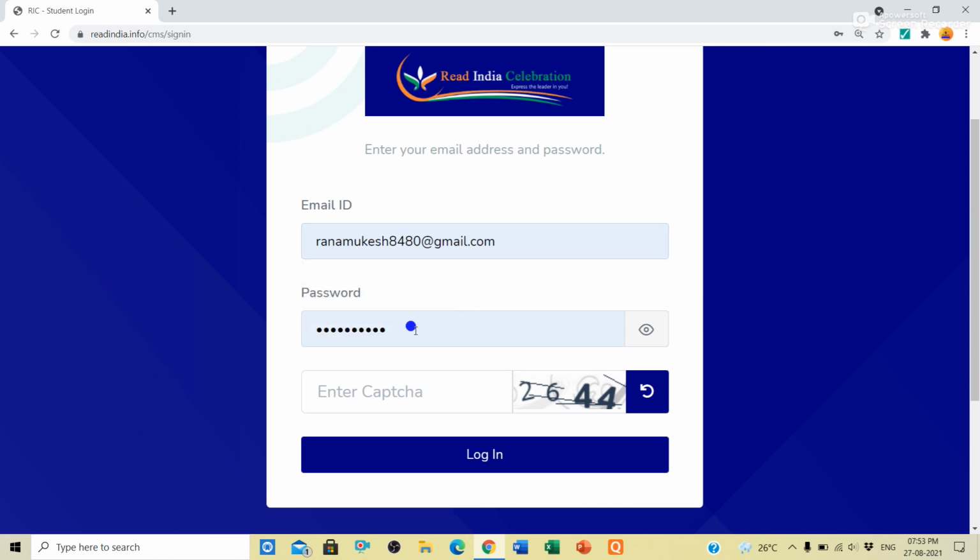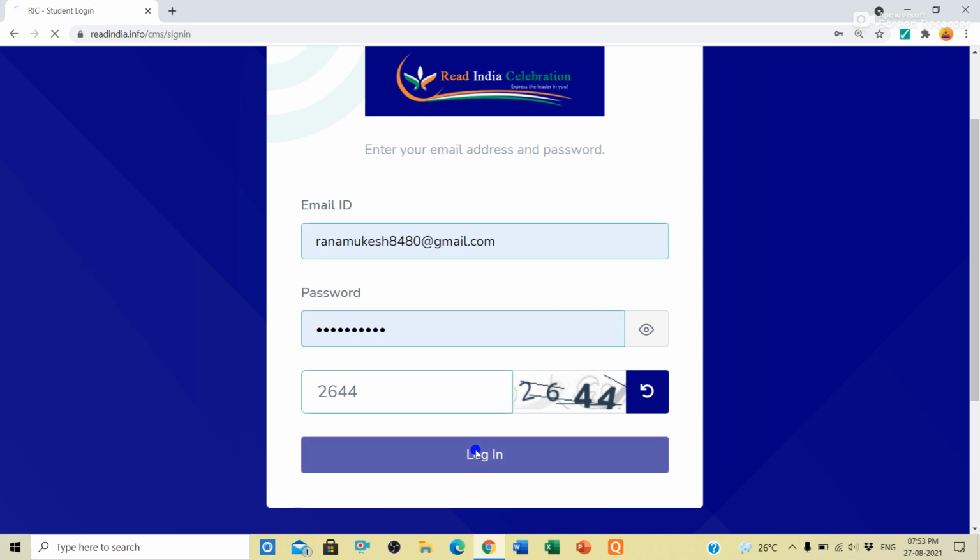Then after that, you will enter your password here. The password you entered during registration must be remembered by you. You can write that password in a notebook. So you will enter your password here. Then here you have to enter the captcha. Here the captcha is 2644, so now I will enter 2644. After that, you will click on login. I am clicking on login now.